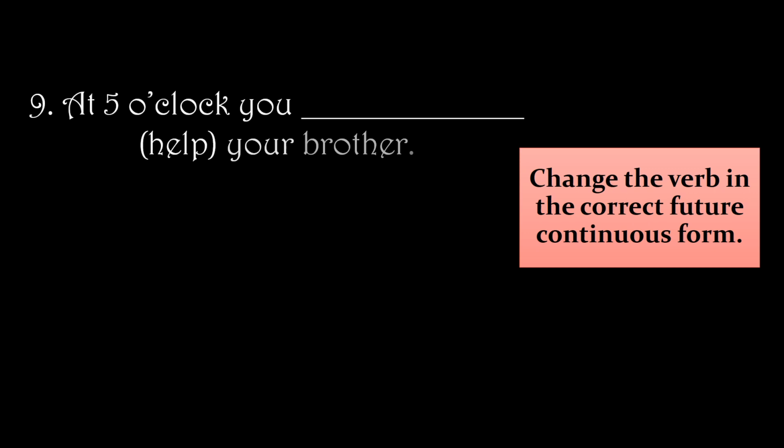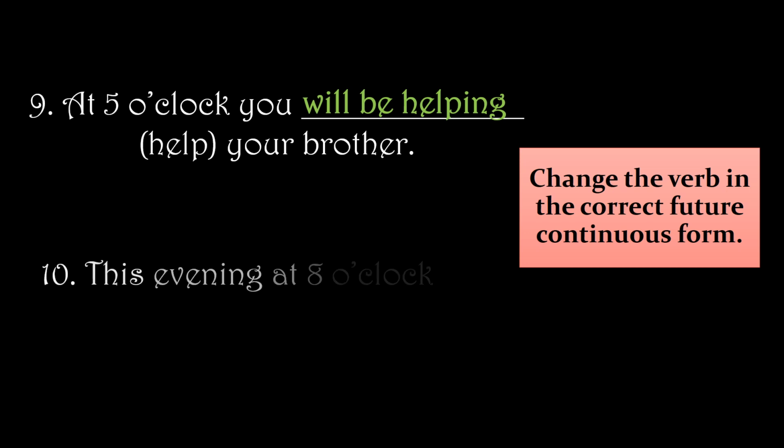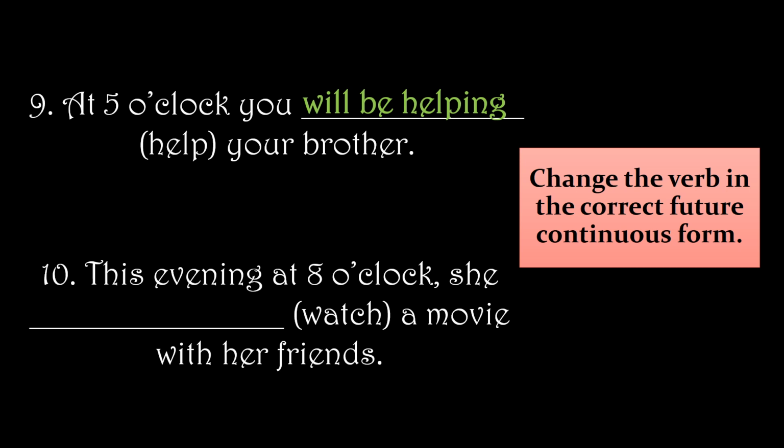Alright. Next one, at 5 o'clock you dash your brother. The verb is help. At 5 o'clock, you will be helping your brother. This evening at 8 o'clock, she dash a movie with her friends. The verb is watch. This evening at 8 o'clock, she will be watching a movie with her friends.